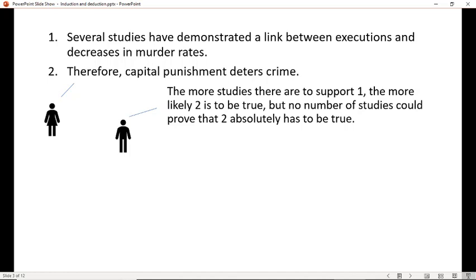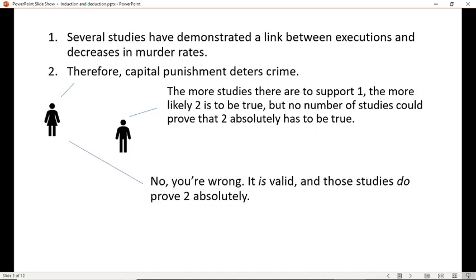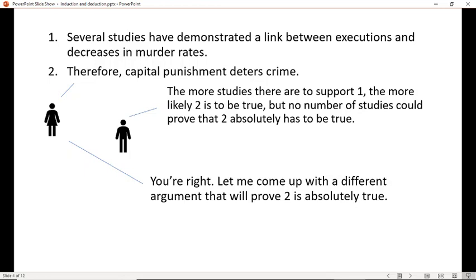So here's the situation we've got. She says several studies have demonstrated a link between capital punishment and decreasing crime, and therefore it deters crime. And he can say, well, the more studies there are to support one, the more likely 2 is to be true. But no number of studies can prove that 2 absolutely has to be true. She's got basically 3 options. One is she can just dispute that with him. She could say, no, you're wrong, it is valid, and those studies do prove 2 absolutely. But I think that's difficult to do, because I think he's sort of got a point. So the second thing she could do is just give up on that argument. She could say, you're right, let me come up with a different argument that will prove 2 is absolutely true. And I'd rather not do that, because I don't think she has to go to that much of an extreme.